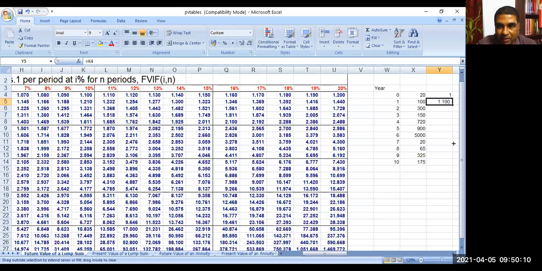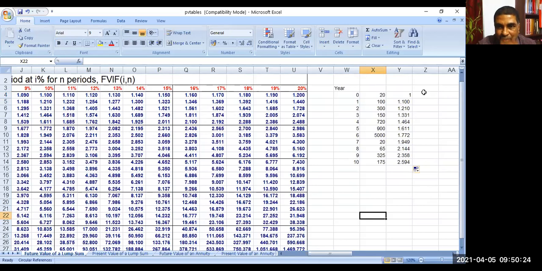Okay. Next, you can see the same figures: 1.210, then 1.331, 1.446, like this. Is it not? So if you calculate future value, simply I have to multiply this into this, I can calculate.